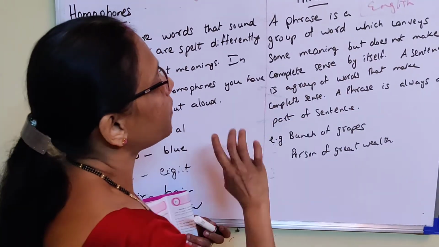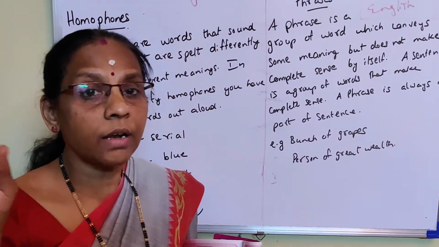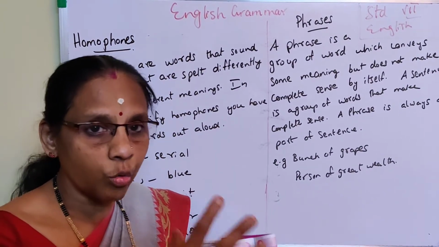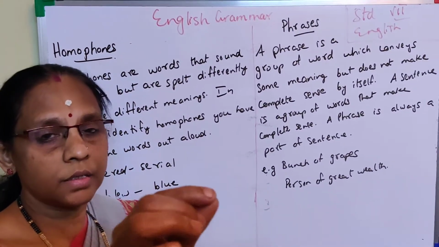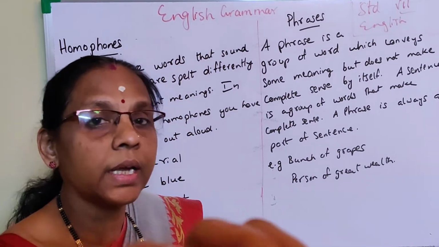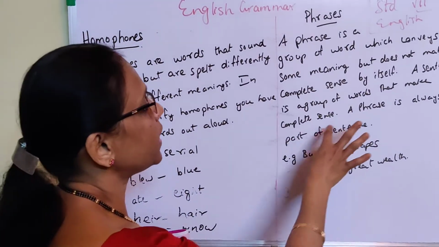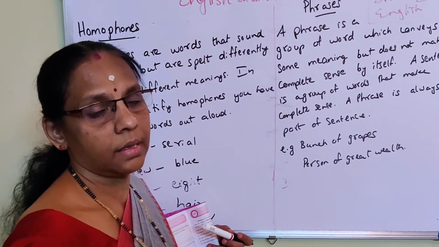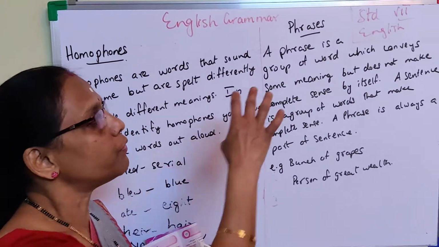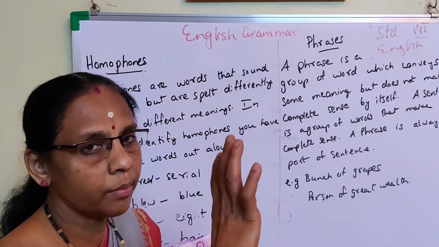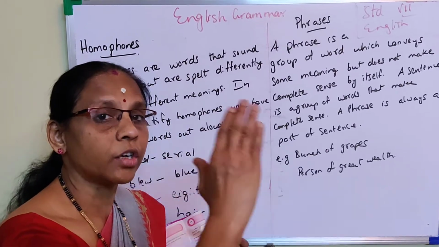A sentence is a group of words that makes complete sense. Always in the first grammar lesson itself, what is a sentence? A sentence means a group of words that makes complete sense. If my name is so and so, that is written in a complete way, so that is a sentence, and after that a full stop is added. Understood? A phrase is always a part of the sentence. So what are the three points? A phrase conveys some meaning but does not have complete meaning. Then it is a part of the sentence.